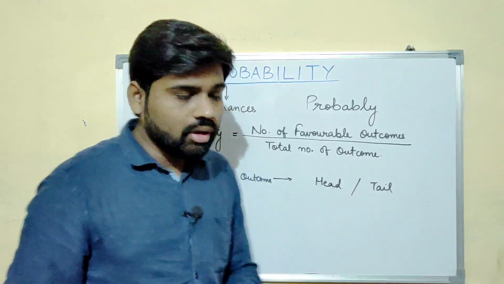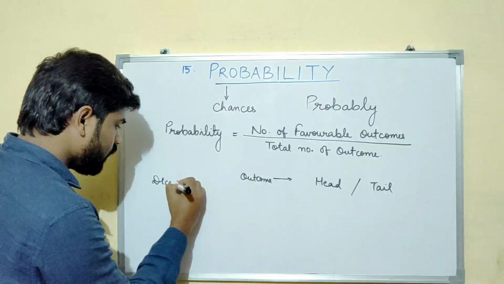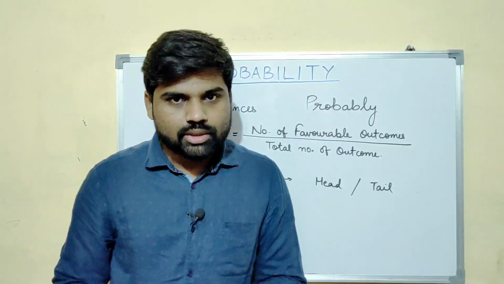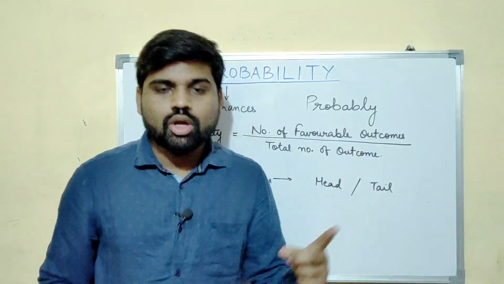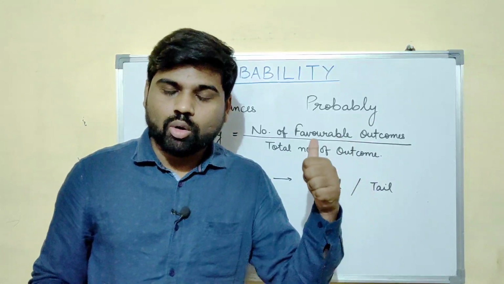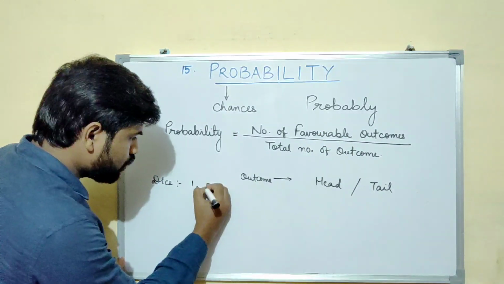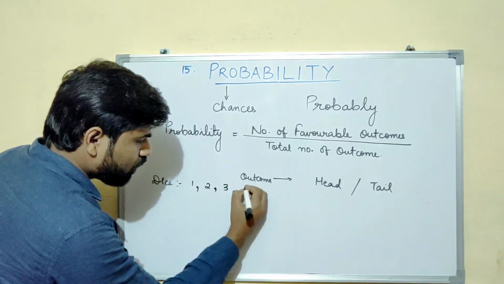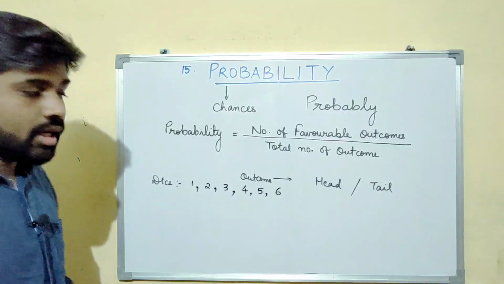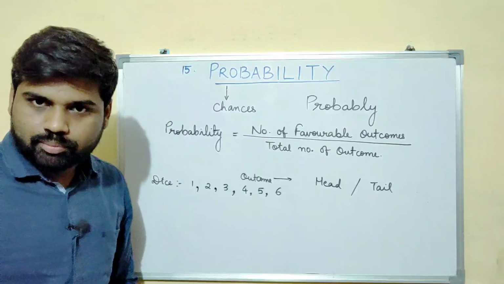Let us take another example. Let us roll a dice. Okay, I'm rolling a dice. What numbers can you get? You can get either 1 or 2 or 3 or 4 or 5 or 6. So you can get 1, 2, 3, 4, 5 or 6. So this is known as the outcome when a dice is rolled.